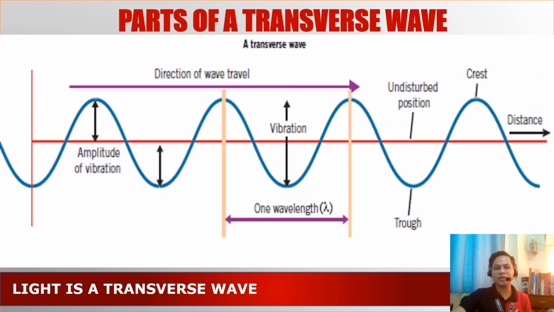So a transverse wave has different parts. Its highest point, we call that the crest, and its lowest point, we call that the trough. So the distance between one crest to another crest or one trough to another trough is called a wavelength. And the symbol for the wavelength is this one, which is called the lambda. So that is the wavelength.